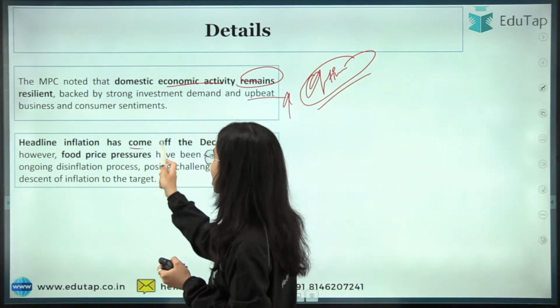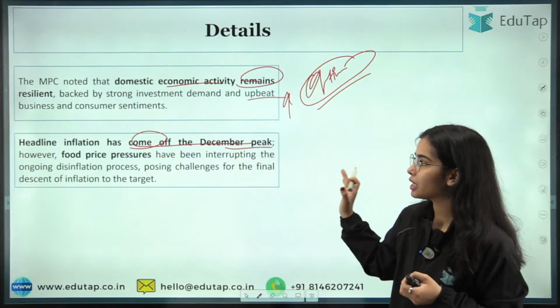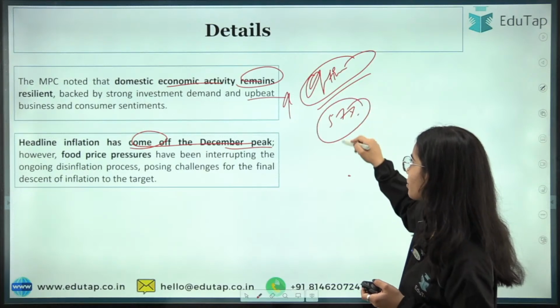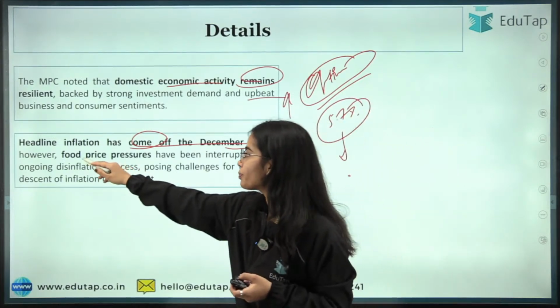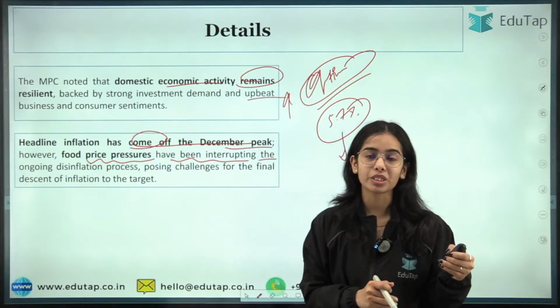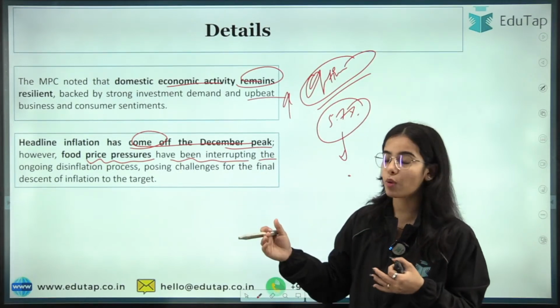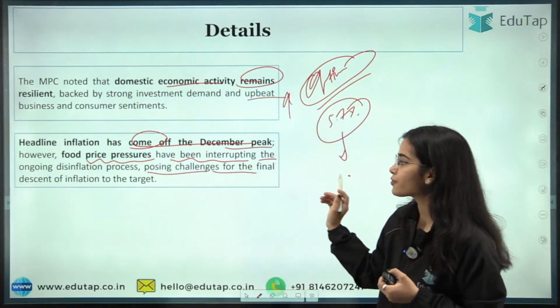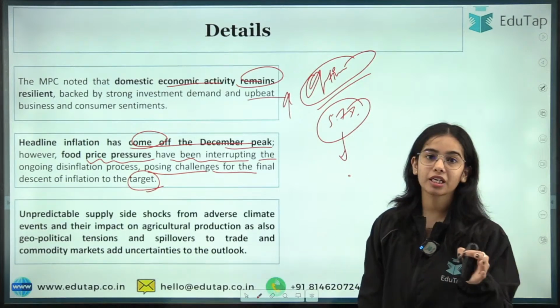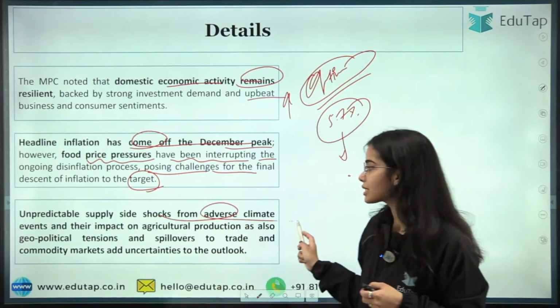The headline inflation has come off the December peak. So headline inflation in December was 5.7%, and that has come down to 5.1%. Food price pressures have been interrupting the ongoing disinflation process. So food inflation, you have seen how high it was, posing challenges for the final descent of inflation to the target. Next is unpredictable supply side shocks from adverse climate events.